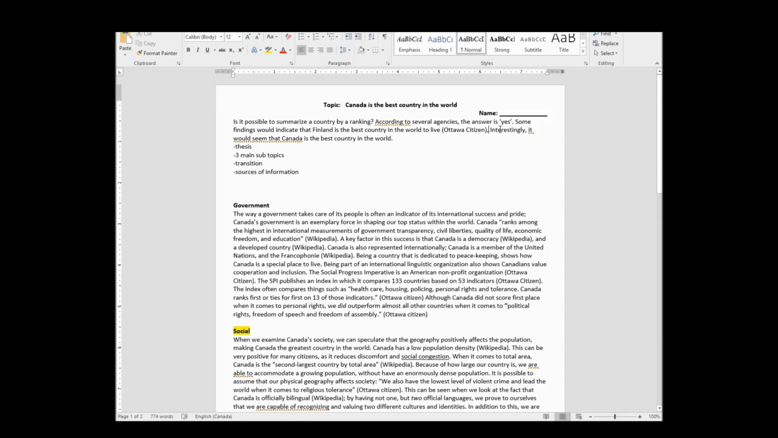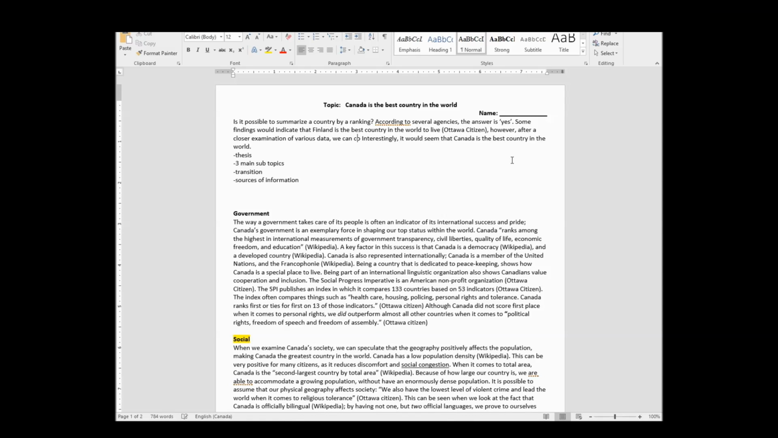So some findings would indicate that Finland is the best country in the world to live. However, after a closer examination of various data, we can conclude that it is in fact Canada, which is the best nation in which to live. Only because I want to say the best country in the world, but I've already just said best country in the world right here. I don't want to sound stupid.